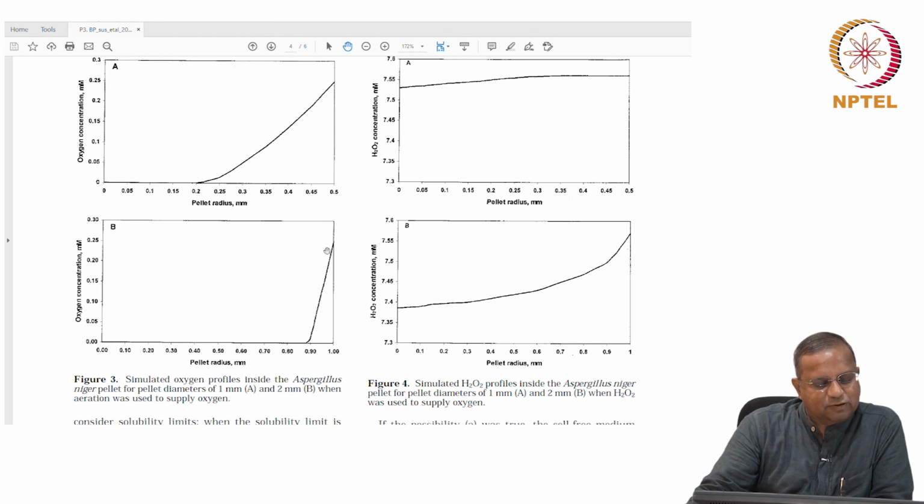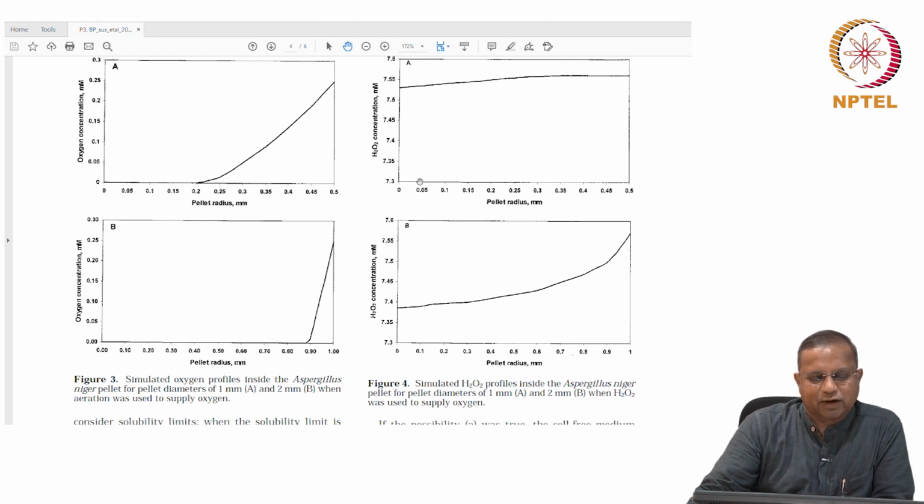And here, if you see, it is even worse. All the oxygen provided by aeration was completely gone by about 0.88 mm. And so the majority of the pellet in terms of the radius was starved of oxygen, which is not a very happy situation for growth or for production.